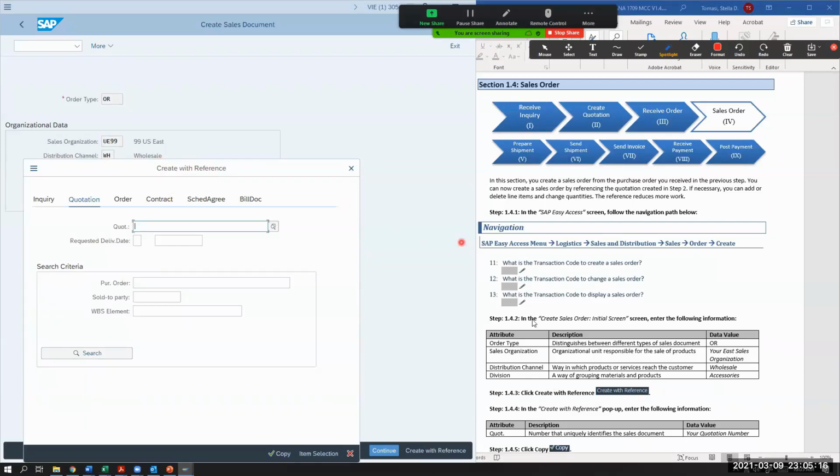Is it supposed to be OR1 or just OR? Just OR. Okay.